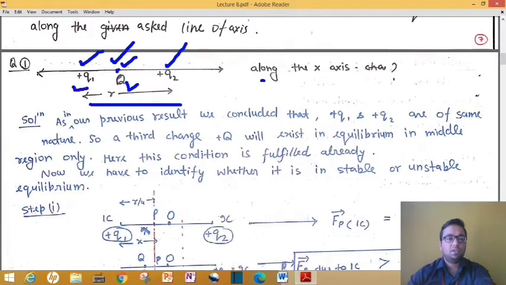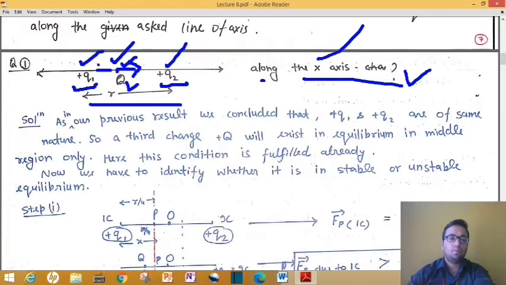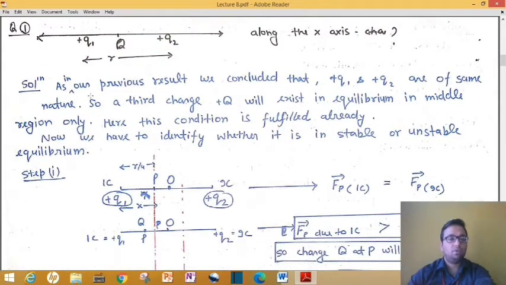Remember what was the result for equilibrium? If your charges plus q1 and plus q2 have the same polarity, then the third charge may exist in equilibrium only in this region. Now it is given that this charge q is already in equilibrium. Tell whether this equilibrium is stable or unstable along the x-axis. Okay. Now if you slightly move this charge q towards plus q2 or towards plus q1, that is along the x-axis, will this charged particle come back to its initial position or not? You have to think. So how will we proceed with this?